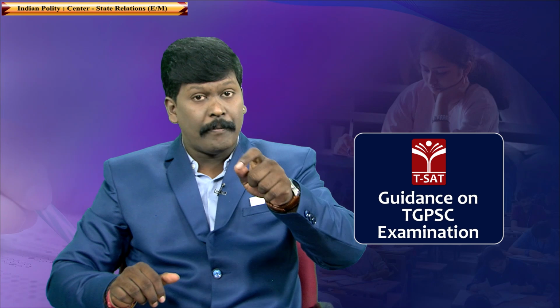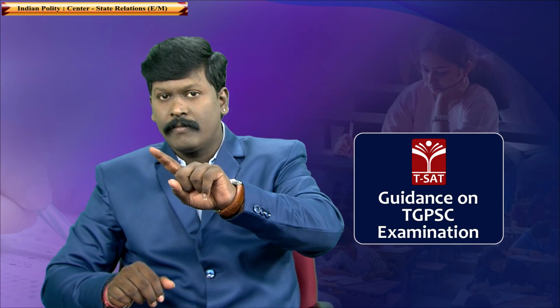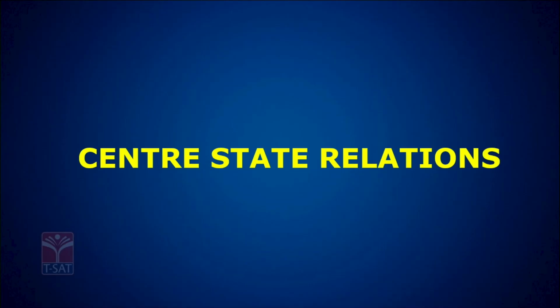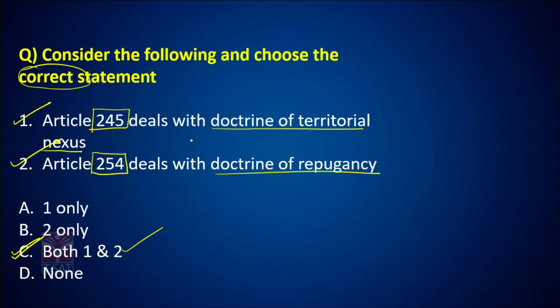Governor reserved this bill to the president. President accepted it, meaning that bill became an act not because the governor accepted, but because the president accepted. And that law is a state legislative law accepted by the president. Now, when this particular law is in clash with a union law, according to the doctrine of repugnancy, this state law will prevail over the union law because it is accepted by the president. So, answer is B. Now, let us go to the next question.